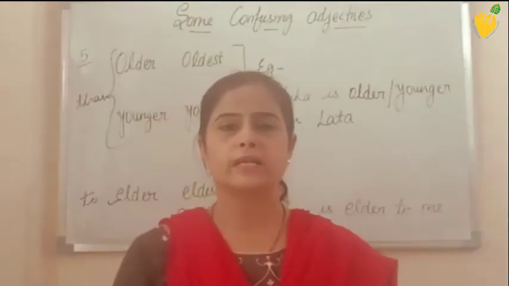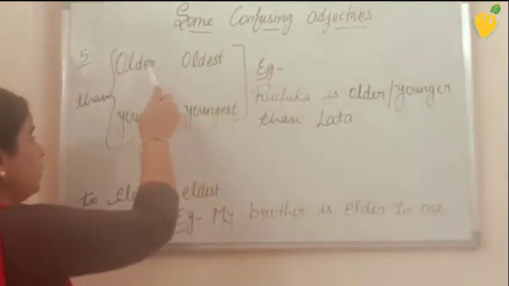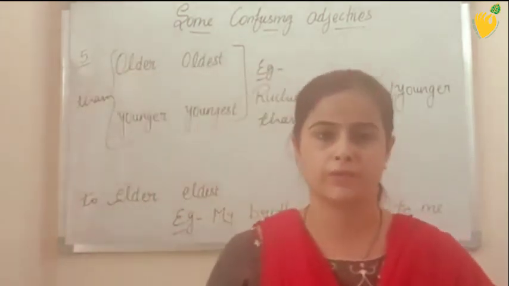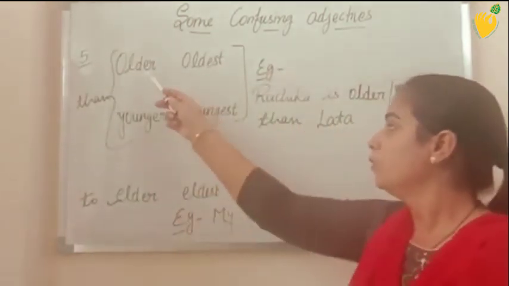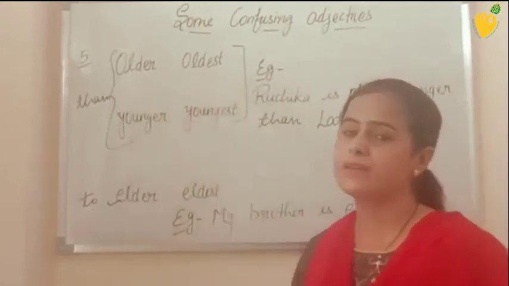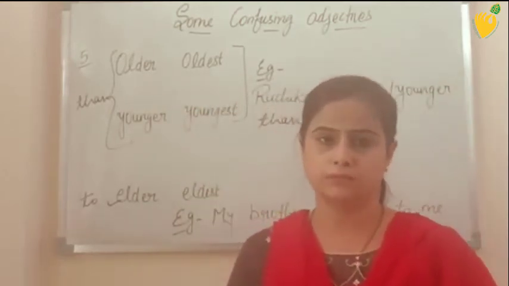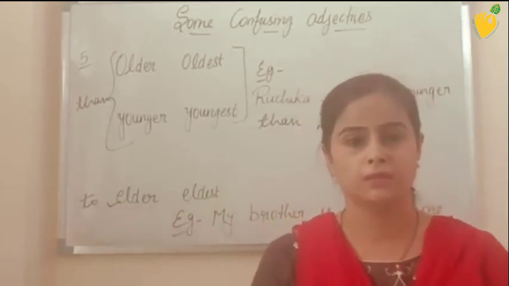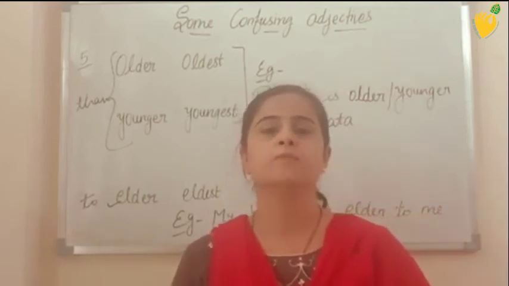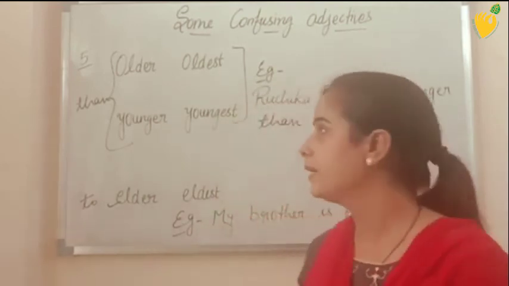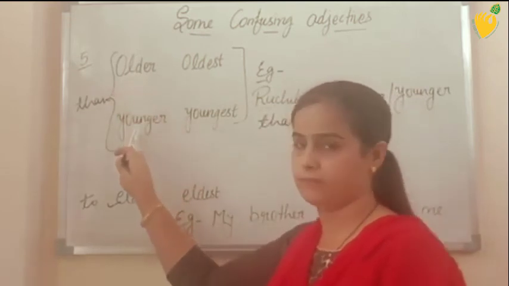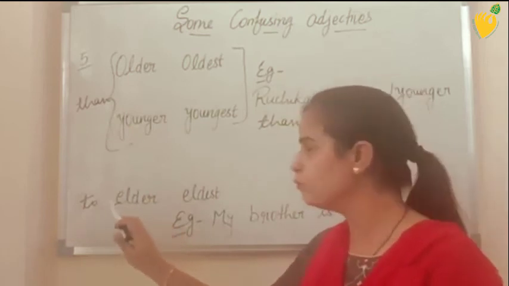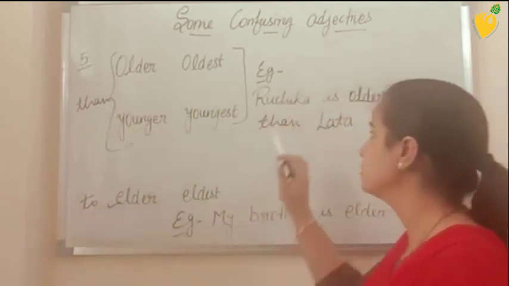Now students, to indicate age, we use older, oldest, younger, youngest, elder and eldest. So basically what is the difference between these all? Older, younger or oldest and youngest we can use with anyone. But elder and eldest we use basically mainly with a person who is in our blood relation. One more difference is that after older and younger in comparative degree we use than, but after elder we use to. Now look at the examples.